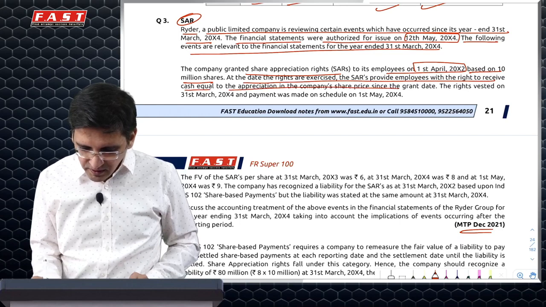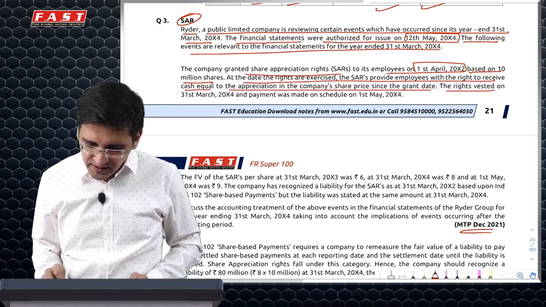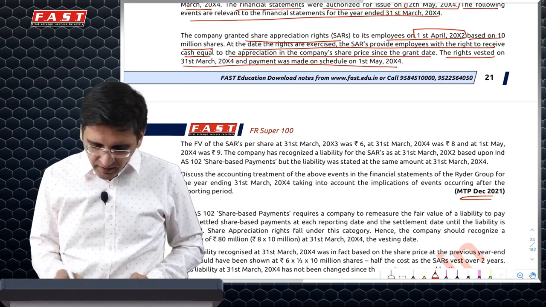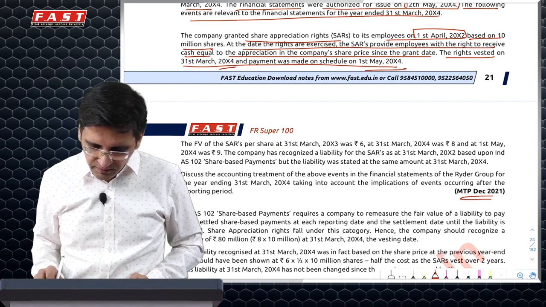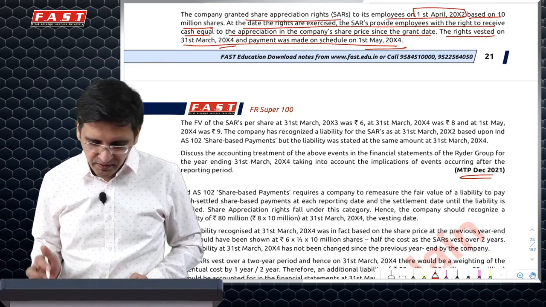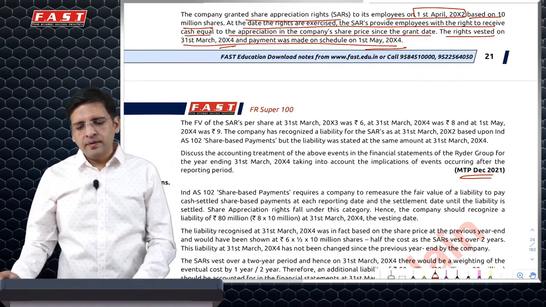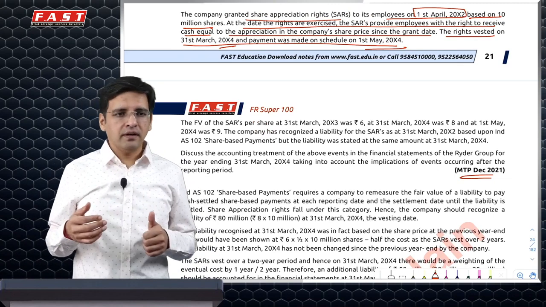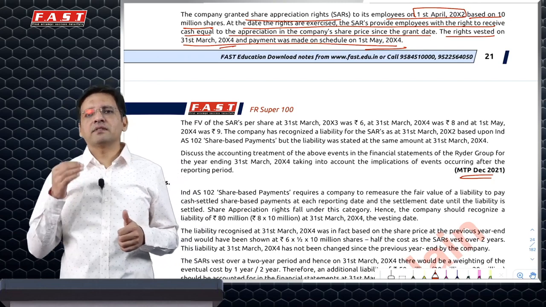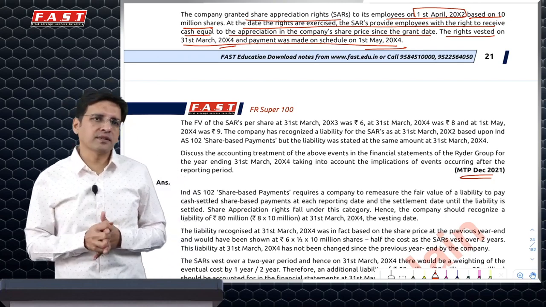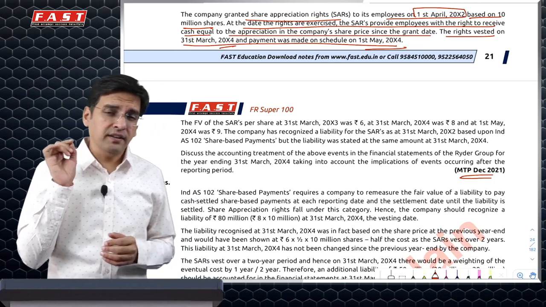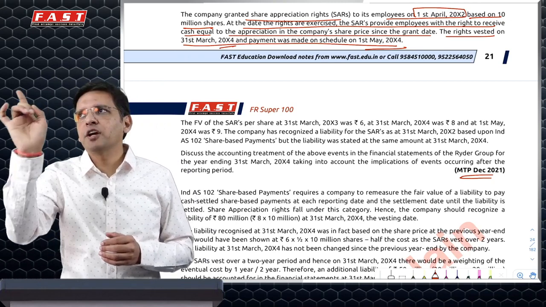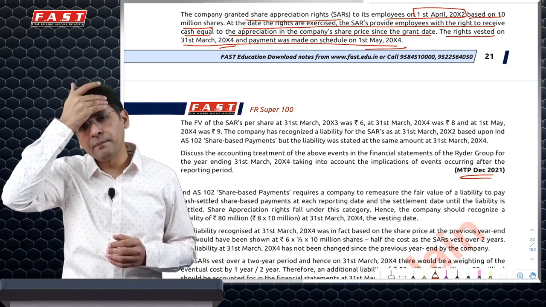The employees receive cash equal to the appreciation in the share price since the grant date, so any cash variations you will get as a gain. The rights vested in March 2004 and payment was scheduled for 1st May 2004. Now remember, for a stock appreciation right, you will create a provision based on the fair value at your end. However, the actual expense will only be known when the rights get exercised, because that is the date when the employee says I want cash, and you see the difference between the market value of the share and the exercise price being paid.